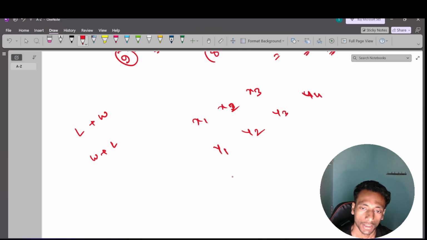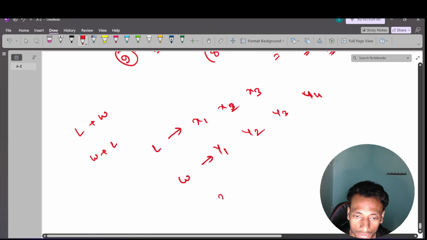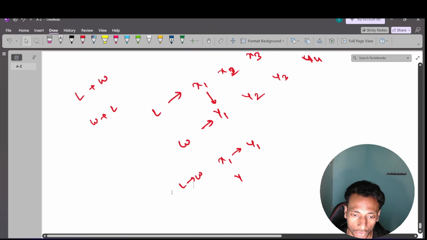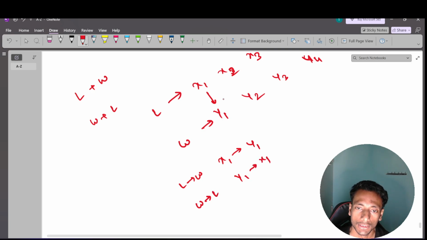Got it? Now, what can I do? This is all land, and this is all water. So I will try to complete x1, then y1, that is, first land, then water. For the sequence water to land, this will be y1 to x1. Got it? Similarly, I can explore x1 with y2.